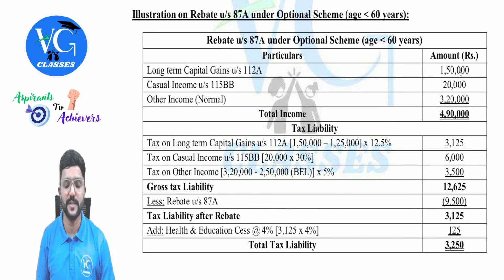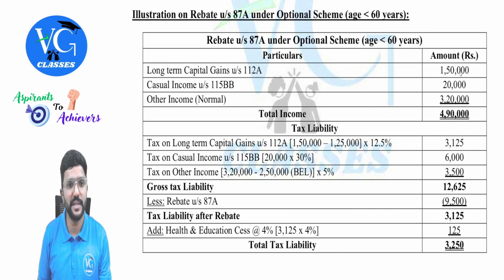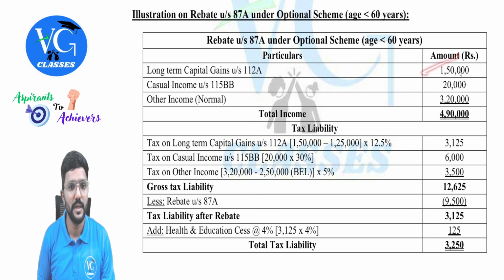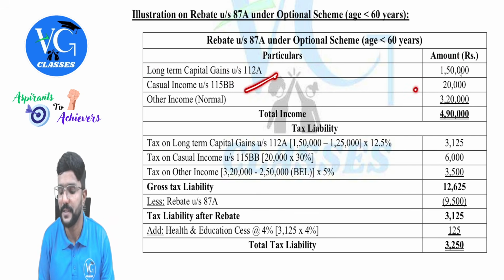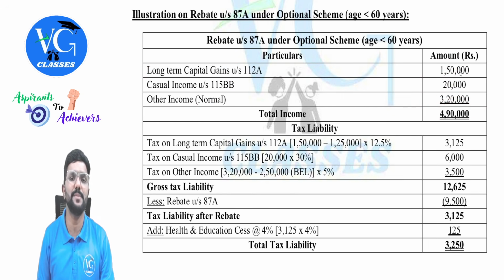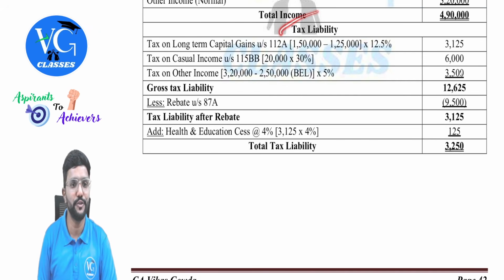Sir, what about the assessee who is following the optional scheme, whose age is less than 60 years? Let us see how much income he has. Long-term capital gain under section 112A, 1,50,000. Casual income under section 115BB, 20,000. And other income taxable at normal rate, 3,20,000. So the total income is 4,90,000, within 5 lakh. Is he eligible for rebate? Yes. Coming to the tax calculation.